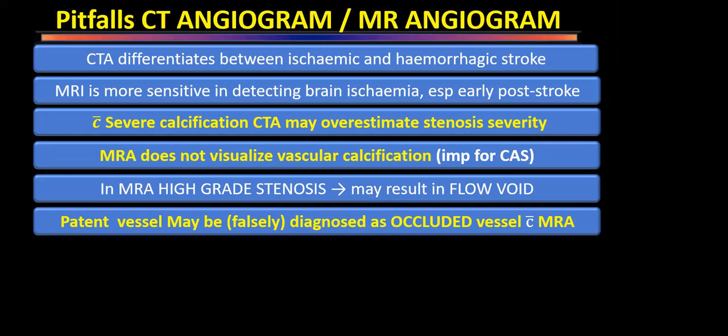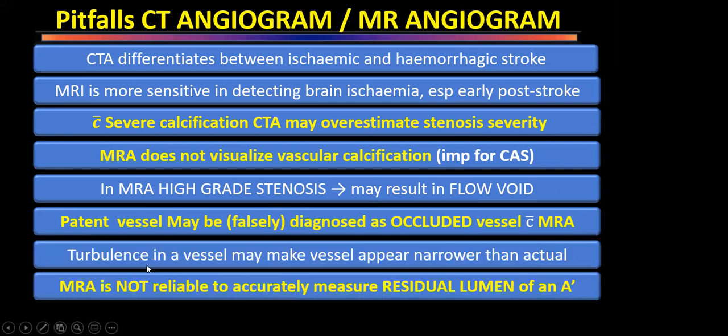If a vessel is occluded, that is a contraindication for any intervention on that vessel. Suppose a patient has 95, 98, or 99% stenosis in the carotid, the MRI will pick up that fall in signal as a flow void and report it as if that vessel is occluded. So whenever an MR angiogram or CT angiogram has reported that a vessel is occluded, that must be confirmed with a conventional angiogram.